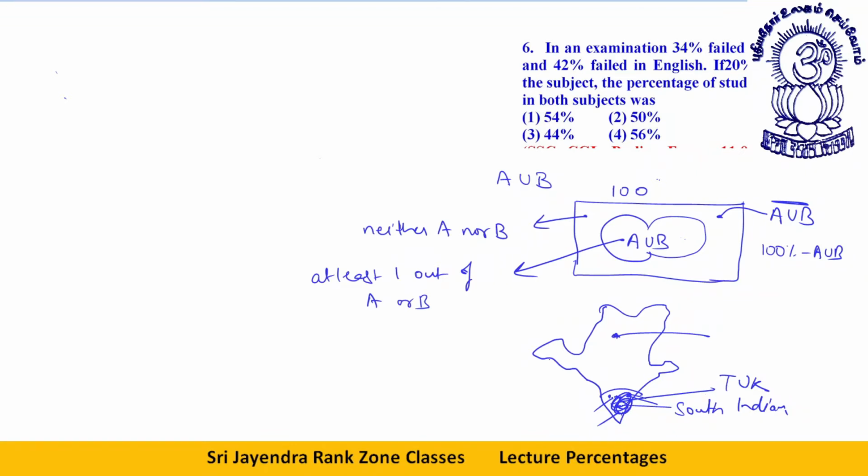So that way, this portion is neither A nor B. This portion is at least one out of A or B. Now let's come back to the question.